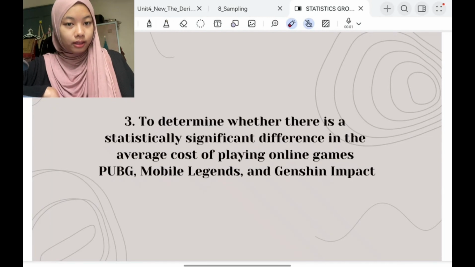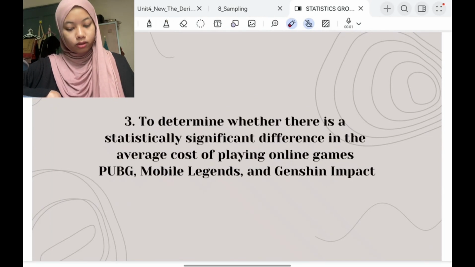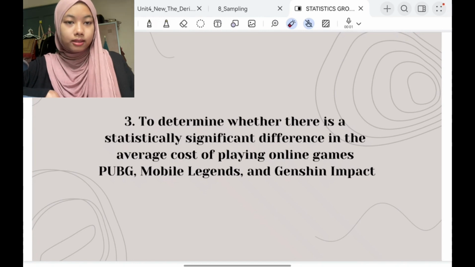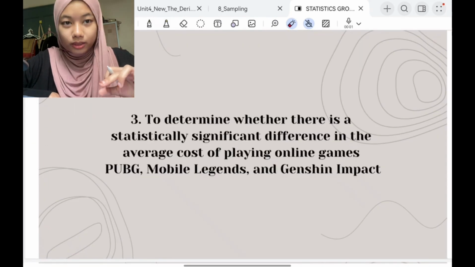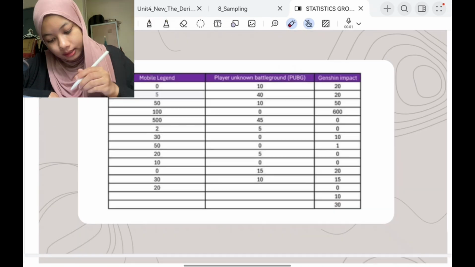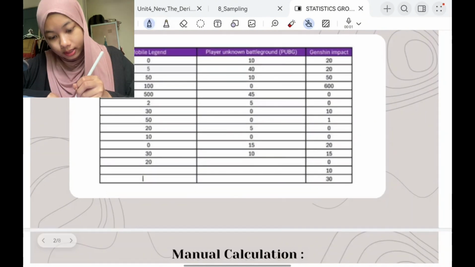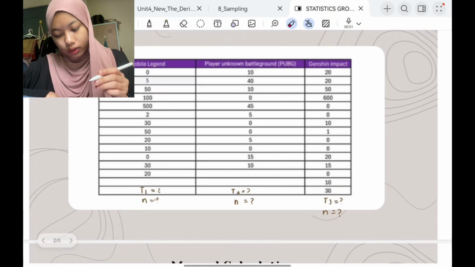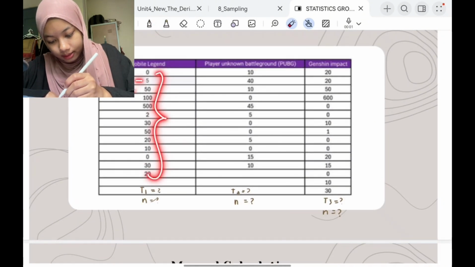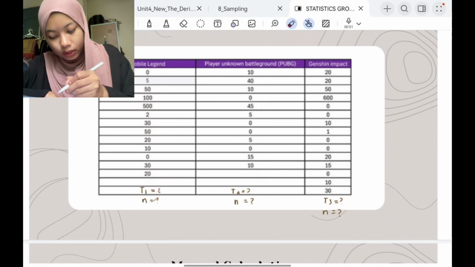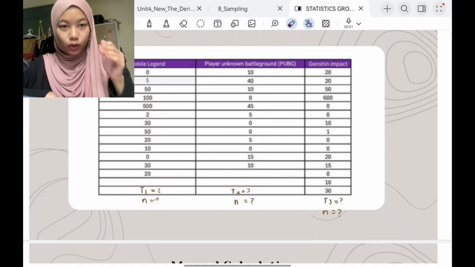The third objective is to determine whether there is a statistically significant difference in the average cost of playing online games such as PUBG, Mobile Legends, and Genshin Impact. So, this objective uses the one-way ANOVA. And this is the data that we get. We need to state that T1 you calculate with the total of this data. So for the n, how many data are in each column?